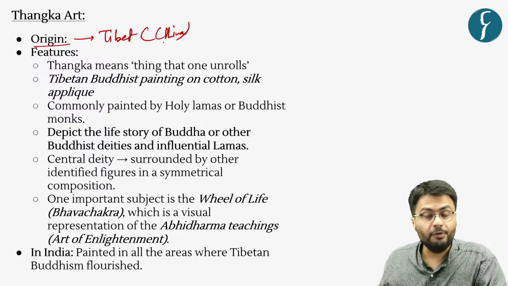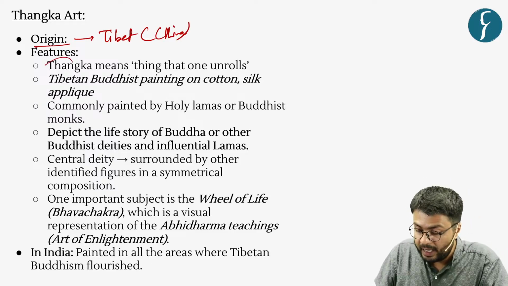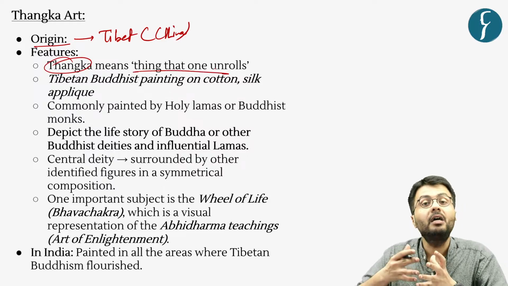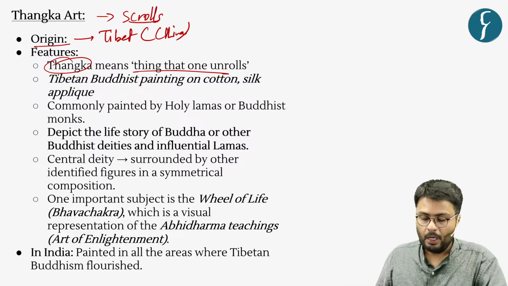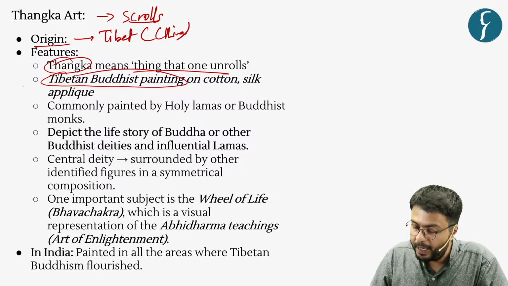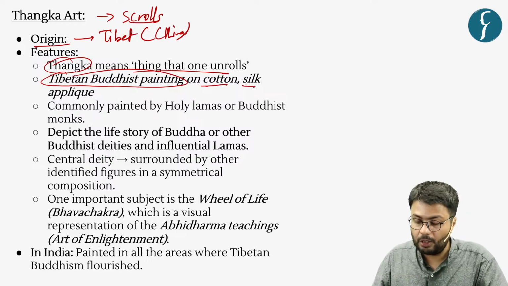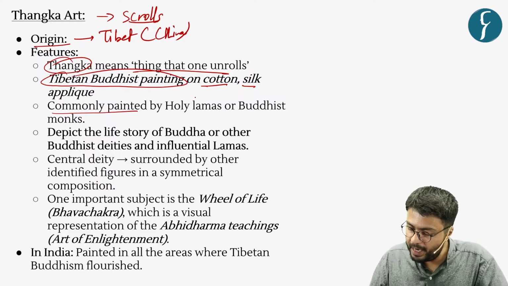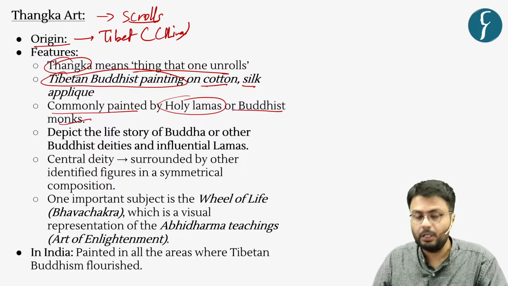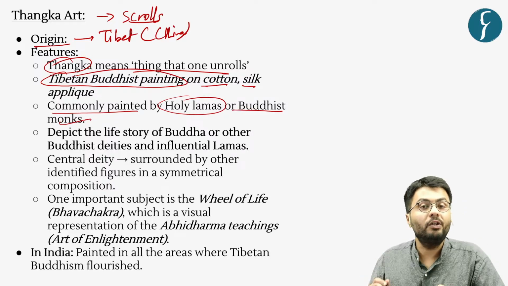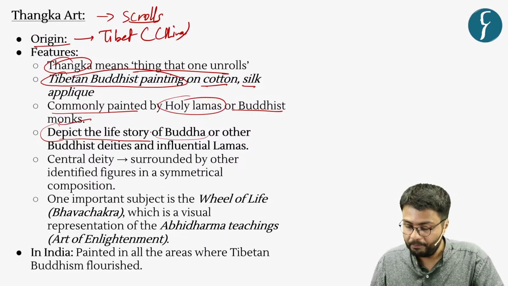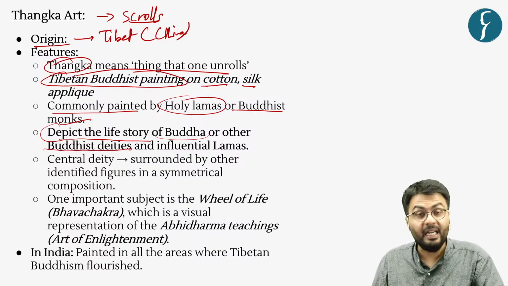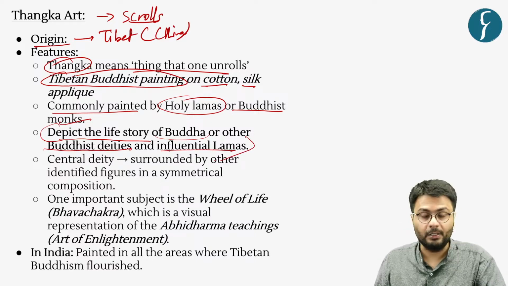And it has various different features because the word Thangka itself means the one that unrolls. Hence you can see these art forms are made in the form of scrolls. Now this is a Tibetan Buddhist painting which is made on cotton or silk cloth, and it is commonly painted by holy lamas or Buddhist monks. Now the subject of these paintings is that they depict the life story of either Lord Buddha or other important Buddhist deities and influential lamas.